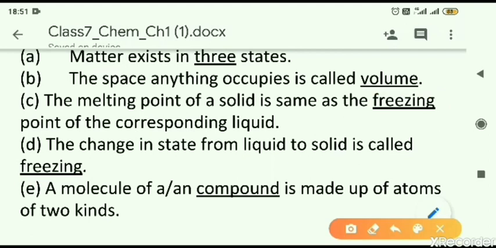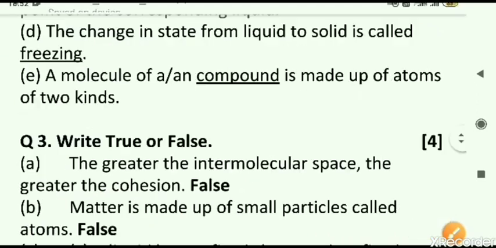The molecule of a compound is made up of atoms of two kinds. So if atoms are of different kinds, then it is a compound. If atoms are of the same kind, then it is an element. So the question is asking atoms of two kinds. The answer comes to be compound.